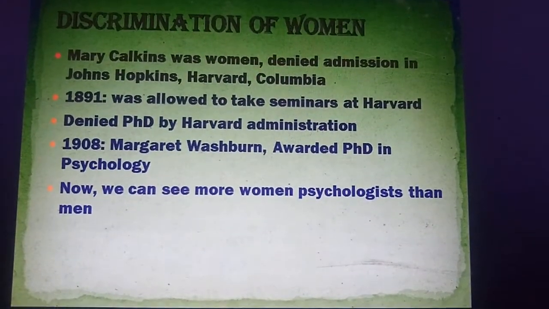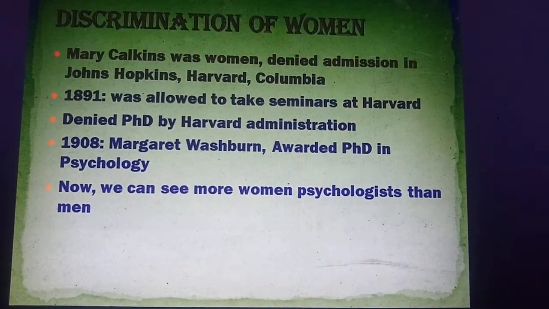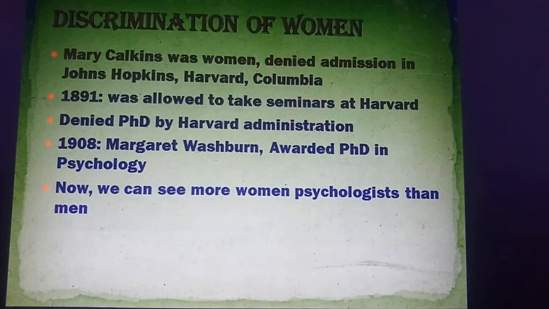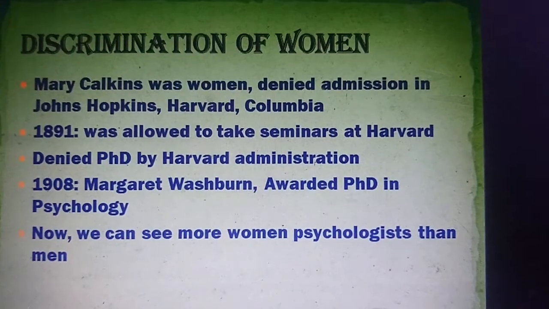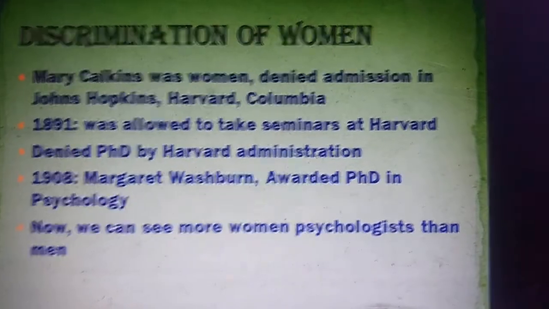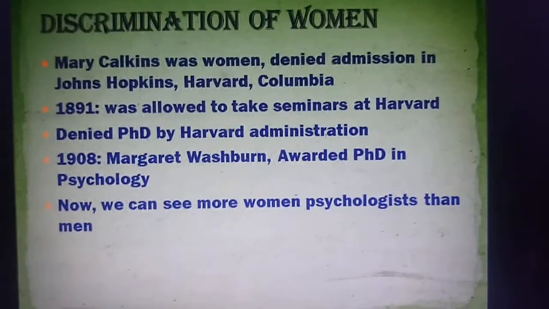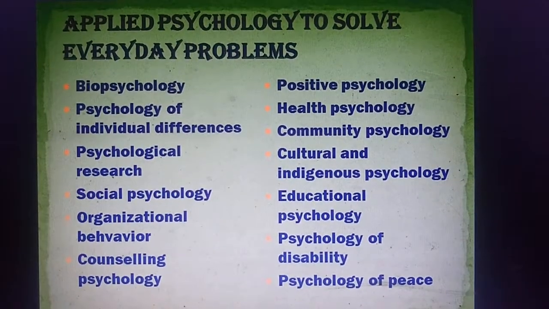Next we see there is a lot of discrimination against women also. Mary Calkins is a woman who was denied admission in Johns Hopkins, Harvard and Columbia, such famous universities. In 1908, Margaret Washburn was awarded a PhD in psychology. Now we can see more women psychologists than men. We will discuss more about these perspectives in the next class.